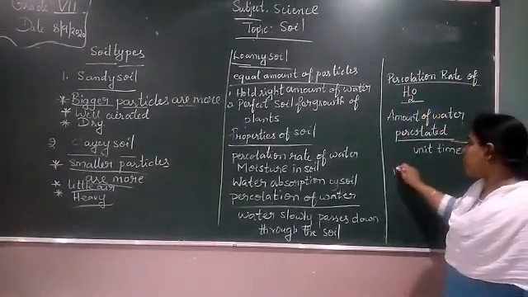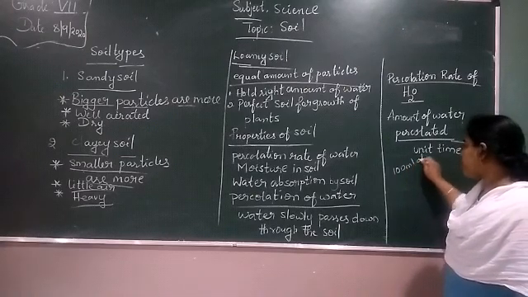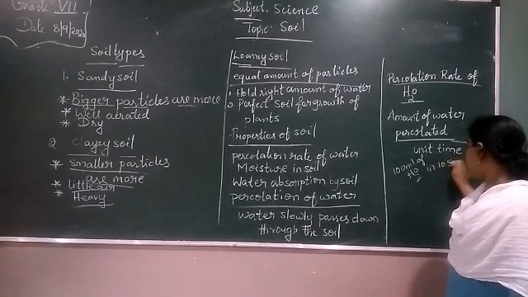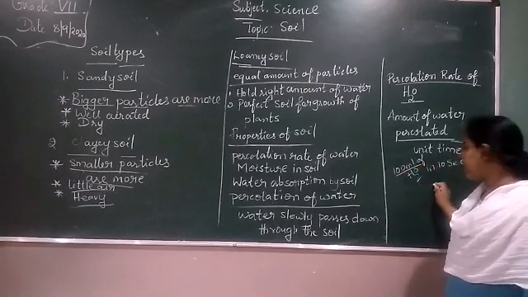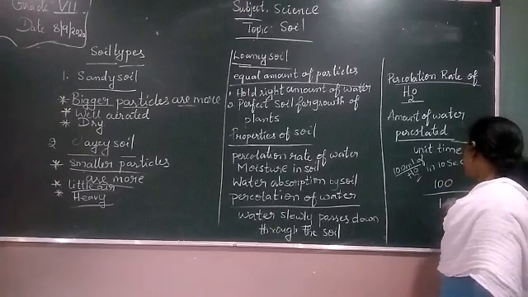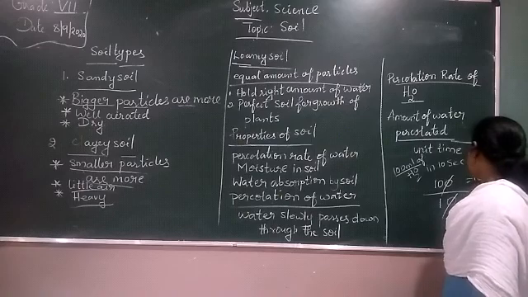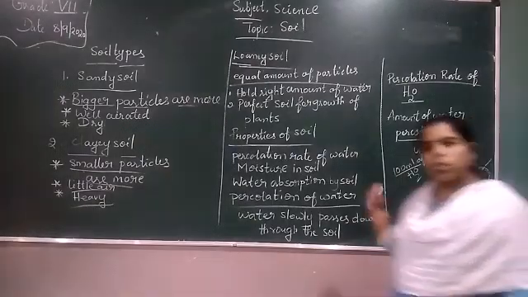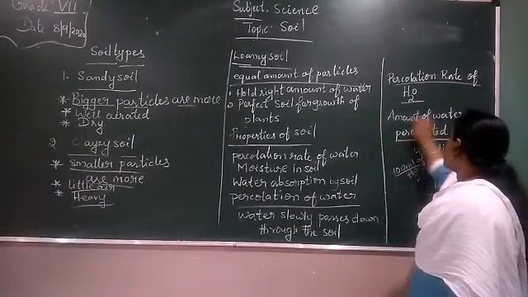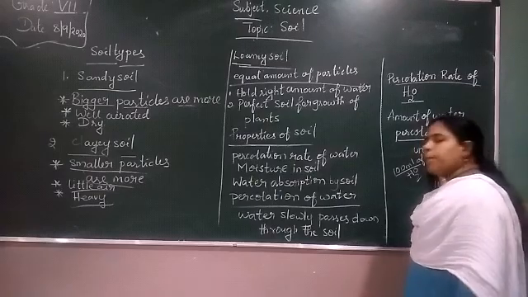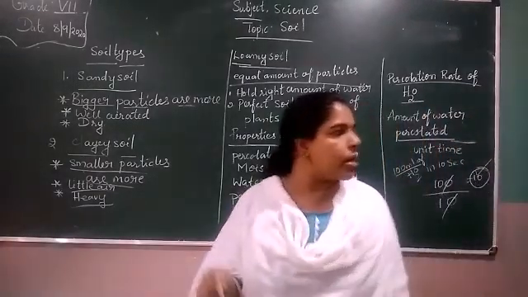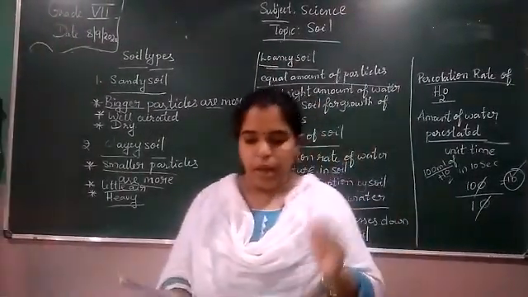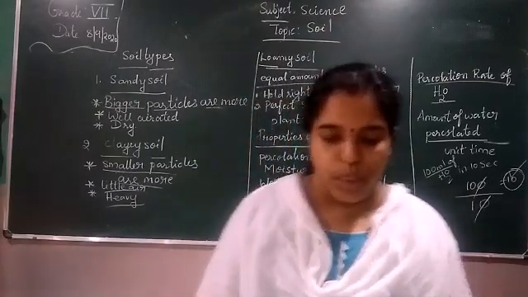For example, I pour 100 ml of water in 10 seconds. What is the percolation rate? 100 by 10, it will come 10. So the percolation rate of this soil will be 10. So if you want to calculate the percolation rate, it is the amount of water percolated per unit time.